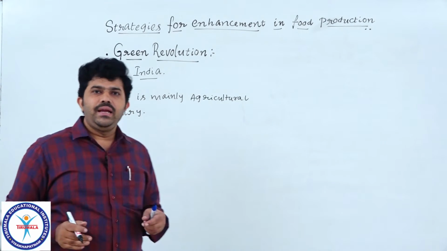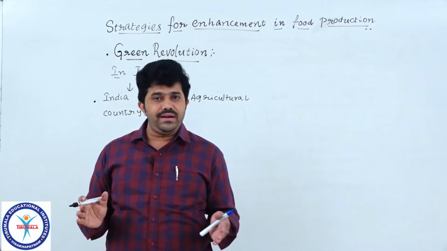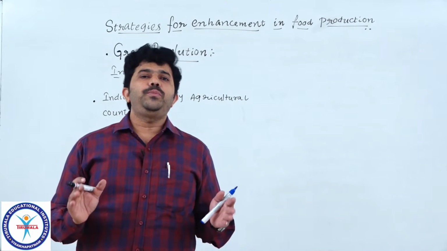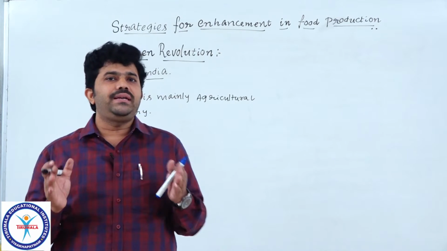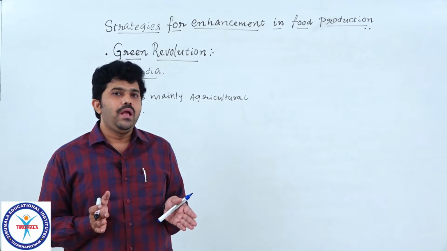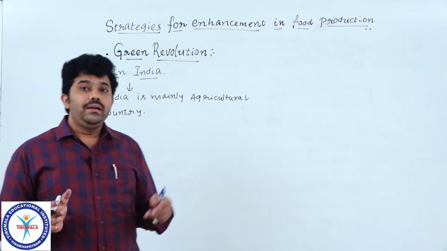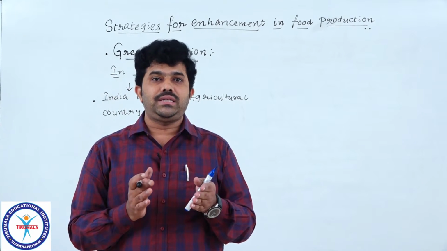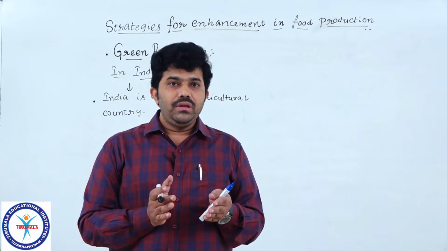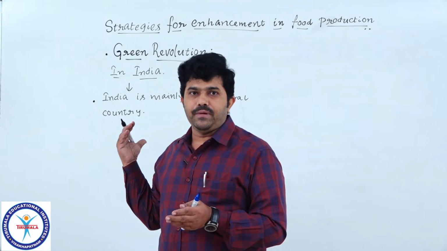India is mainly an agricultural country, meaning in this country maximum people have a profession that is agriculture. Understood? So that's why India is mainly an agricultural country. Nearly 33% of the GDP, gross domestic product, of India is obtained from the field of agriculture.